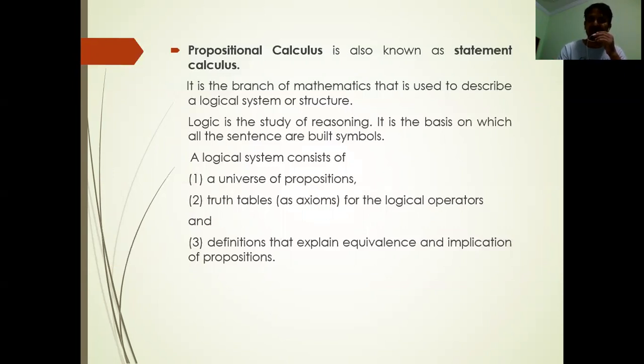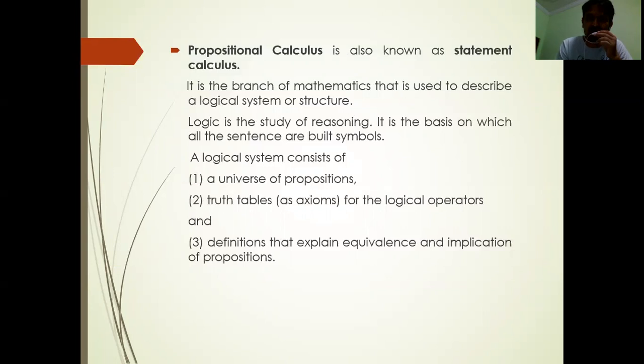Logic is the study of reasoning. It is the basis on which all sentences are built in symbols. The logical system consists of a universe of propositions, truth tables, and equivalence and implications of statements. In the next videos, we'll discuss all these three things.